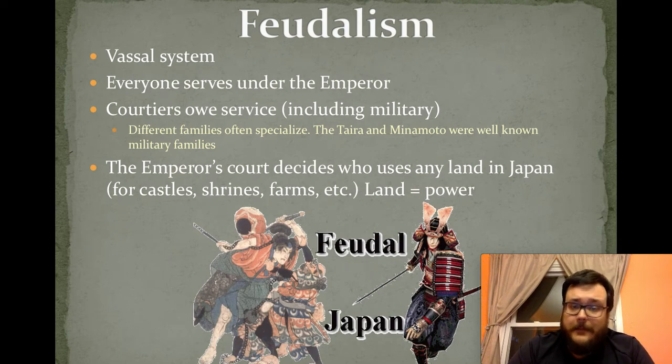Now, the emperor's court, the people who lived with him in the capital, they almost always got to decide what land was used for, which nobles got to live where, who got to live in the best castles, where shrines or Buddhist temples could be built, where farms could be. So really, whoever owned the most land had the most power. So whatever you could do to get the emperor to give you more property, you would try it. It was in your best interest to do so.